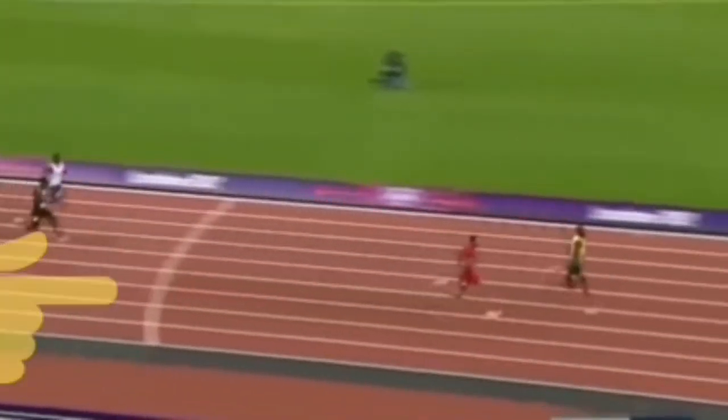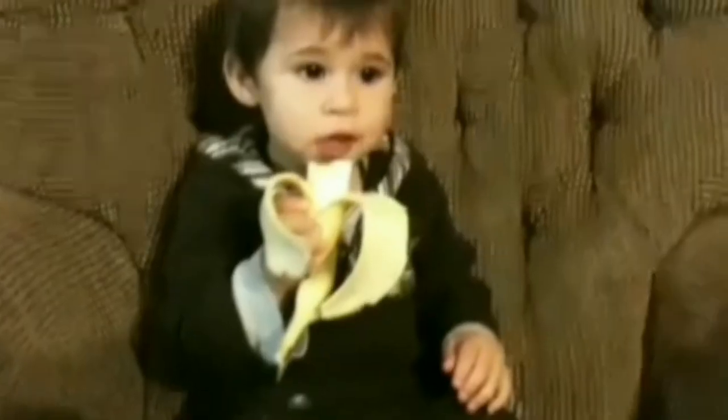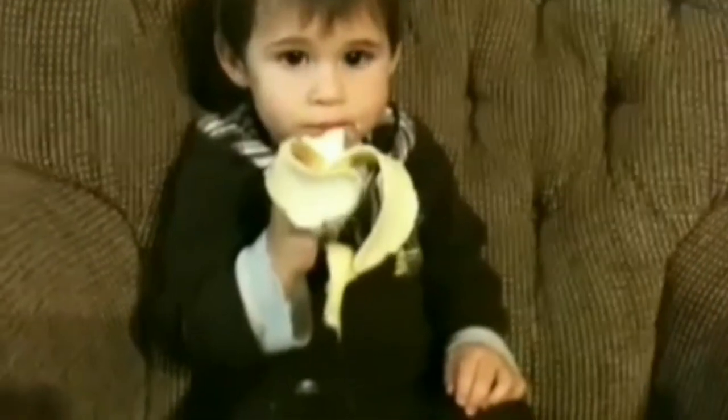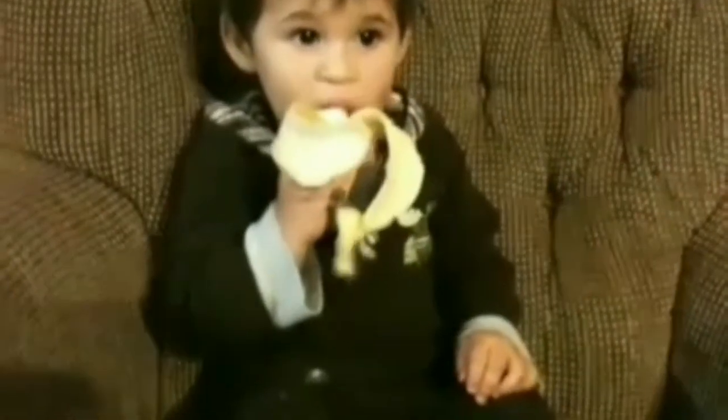Here, running of sportsmen shows an action. Another example, baby is eating banana. Here, eating is showing action of a baby.